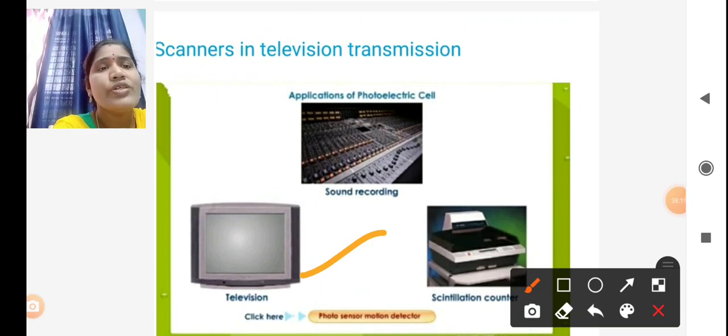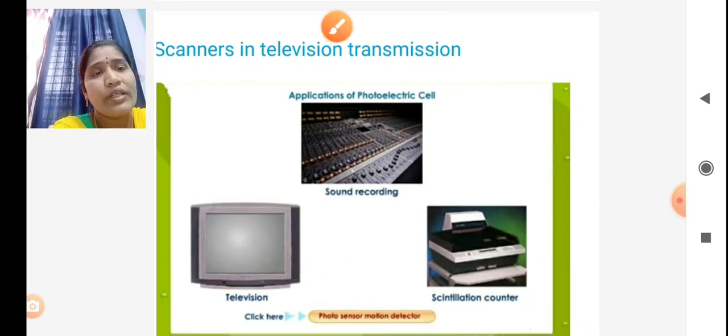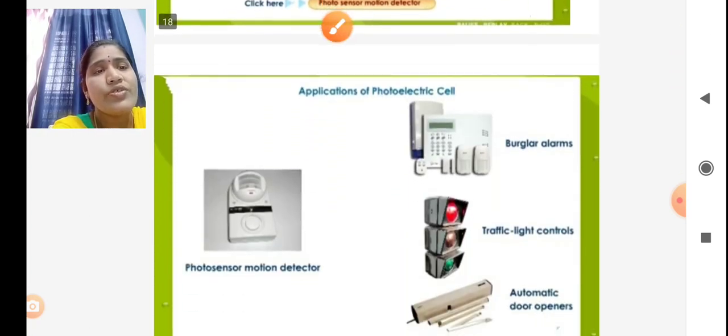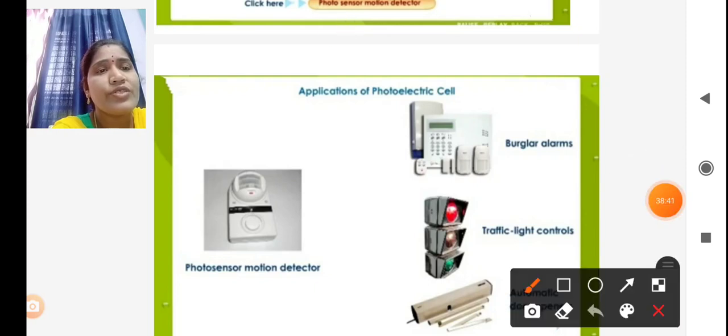Also, sound recording systems use the photoelectric effect. Scintillation counters also work under the principle of the photoelectric effect. Look at this diagram: these are also applications of the photoelectric effect.